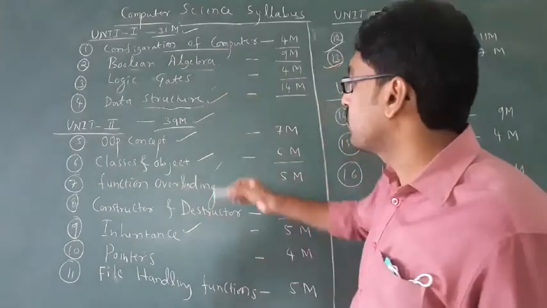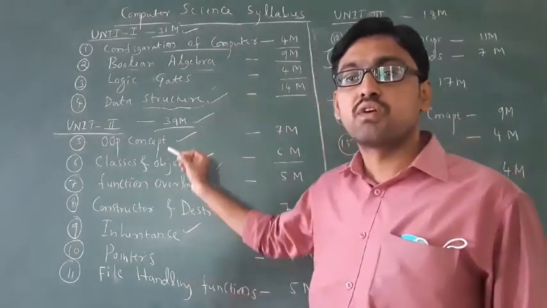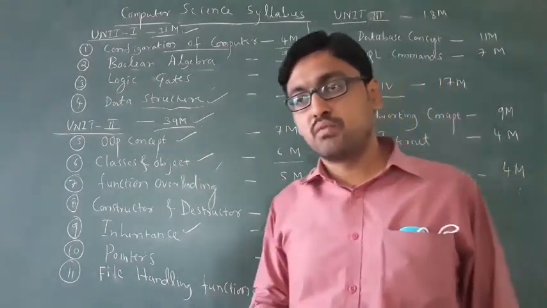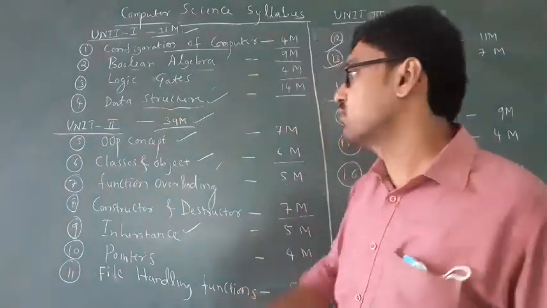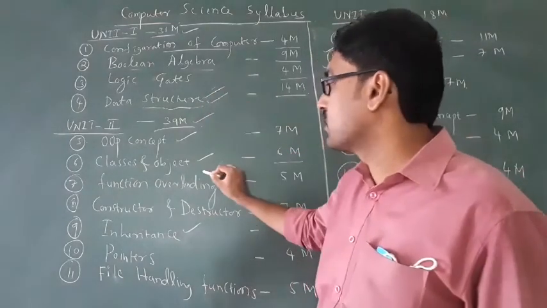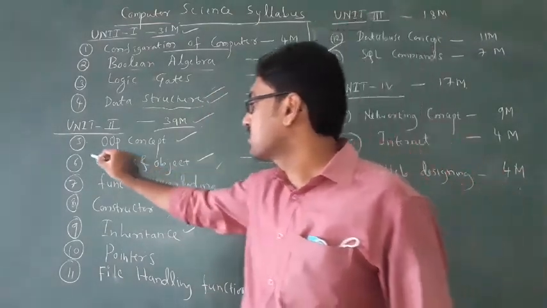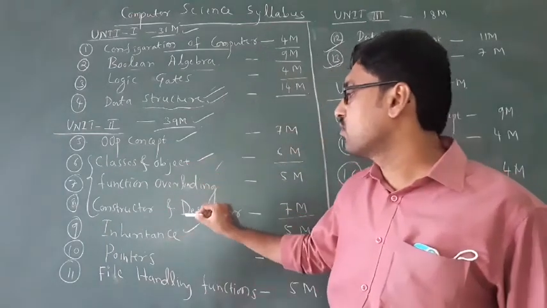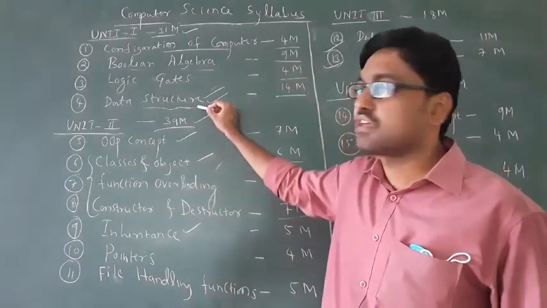Otherwise, if you want to go for programming, in which chapters do you get lab programs? One is data structure, and you get these 3 chapters. You get lab programs on classes, objects, function overloading, constructor, destructor, then data structure.